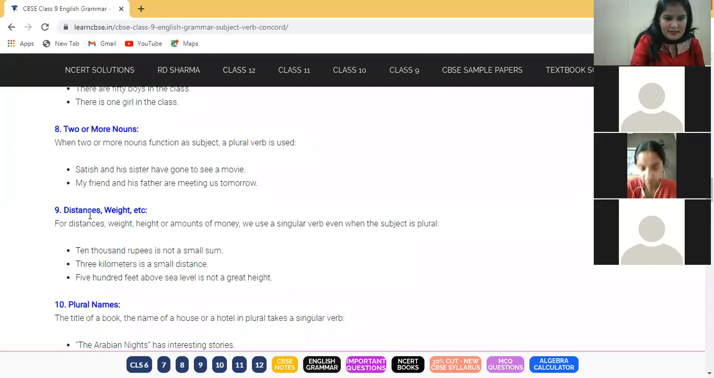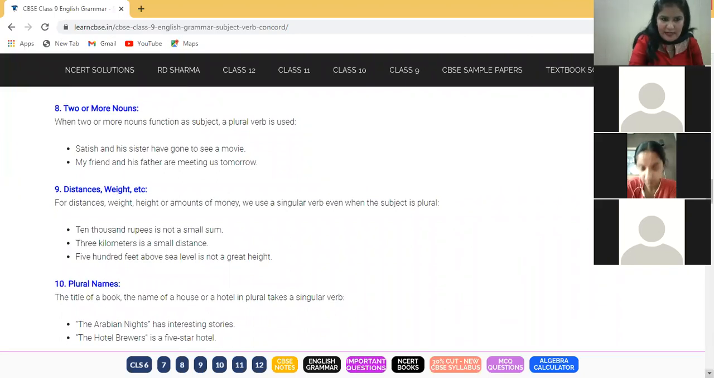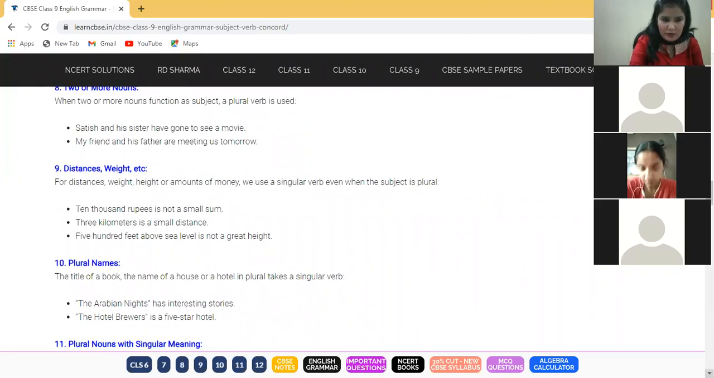Now next is distances, weight, etc. After completing 10 rules, I would be asking questions or I would be seeing the notebooks also. So better be ready. Those who have left in between the meeting, they will be marked absent. Remember, then you cannot say that there was a network problem.